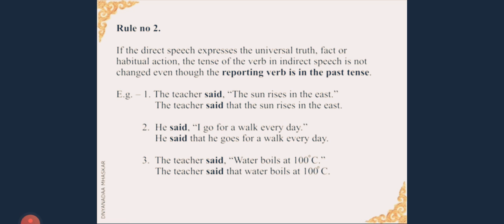Okay, what is going to be the indirect speech? The teacher said that the sun rises in the east. Have we changed the sentence? No. Why? Because it is a universal fact, we cannot change the tense of the sentence. Look at the second example. He said, "I go for a walk every day." Now this particular sentence talks about habitual action or routine.